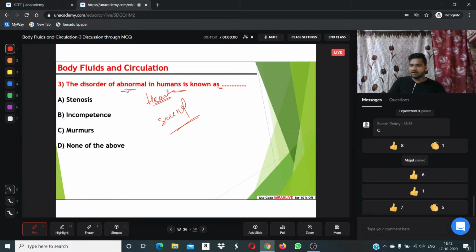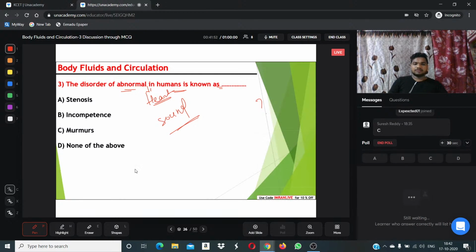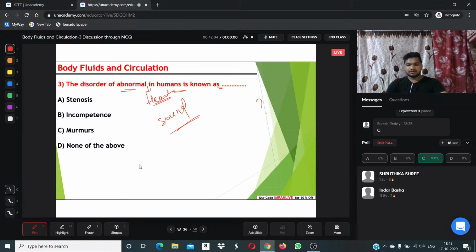The disorder of abnormal heart rate in humans is known as. Is the question clear for you? The disorder of abnormal heart sound in the case of humans is known as. Still, we have some more time. Let's see who will give the answer.